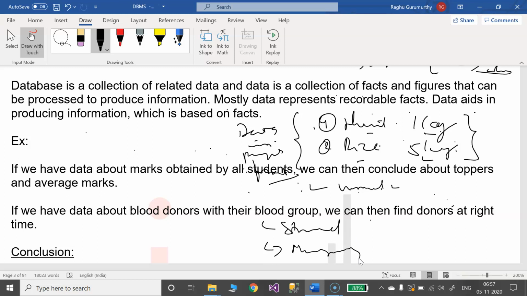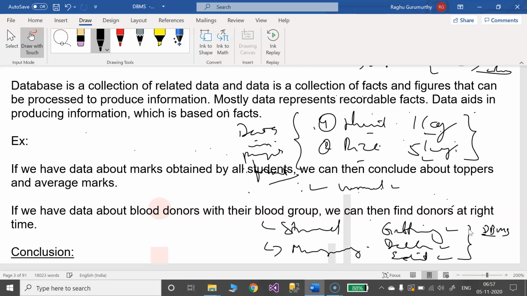What do you mean by managing? Getting the information when it is required, that is one kind of managing. And if information is not required, I am going to delete it. Then suppose I need to change or edit the information, that is another kind of data management activity.